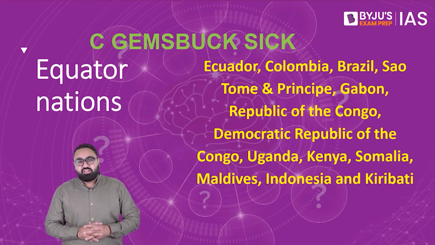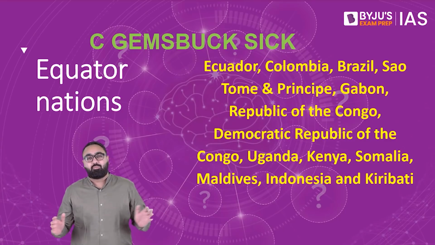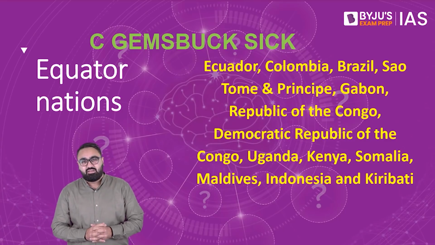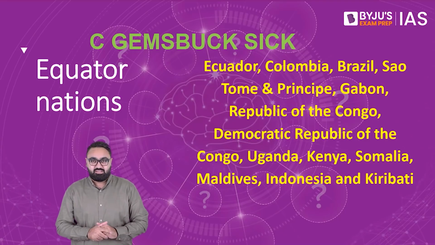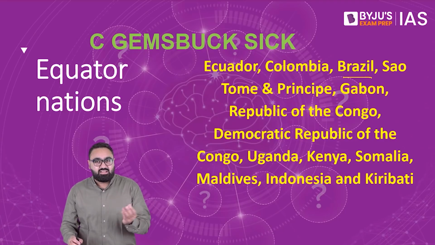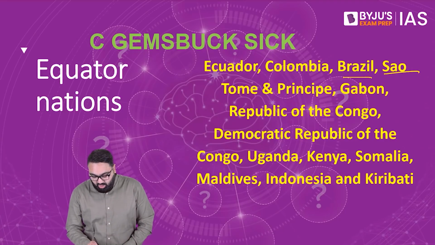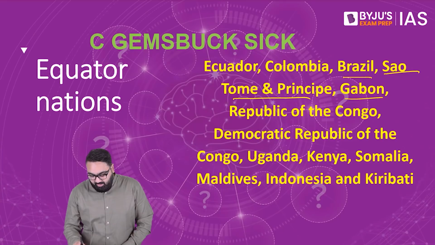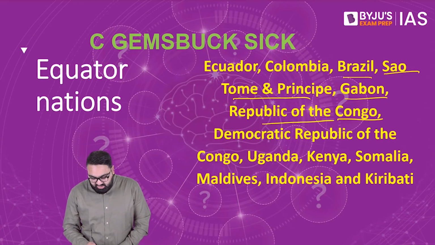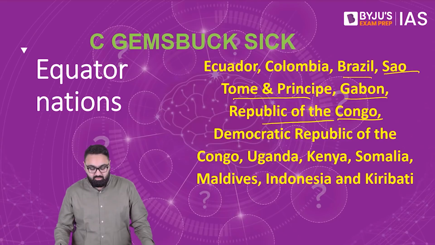Let's look at those nations through which the equator passes. Now, there are a total of 13 nations through which the line of equator passes. These include Ecuador, Colombia, Brazil, then a very lesser known small nation of Sao Tome and Principe, then we have Gabon, Democratic Republic of Congo, and then we have the Republic of Congo. So 2 countries for Congo name: Uganda, Kenya, Somalia, Maldives, Indonesia and Kiribati.